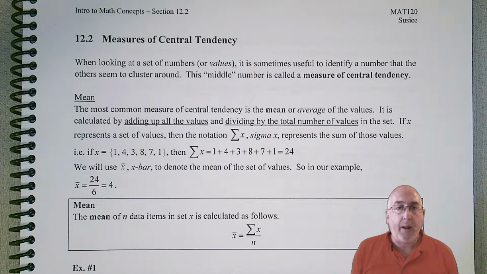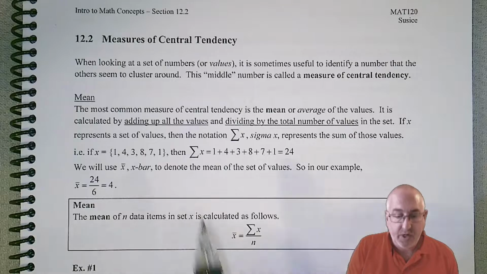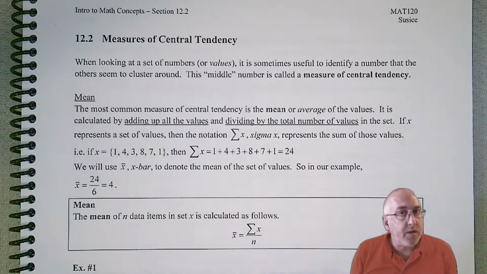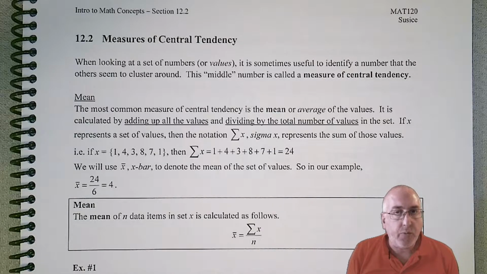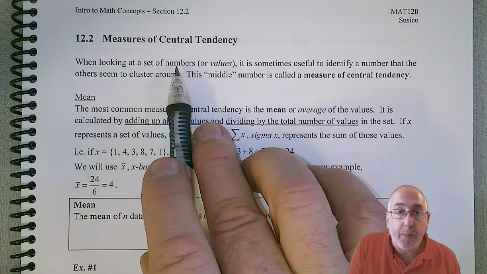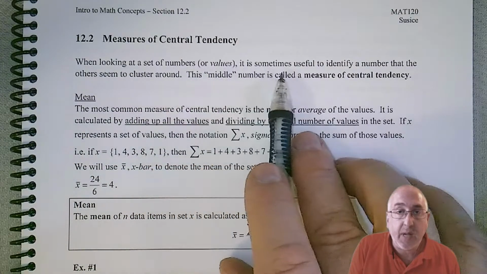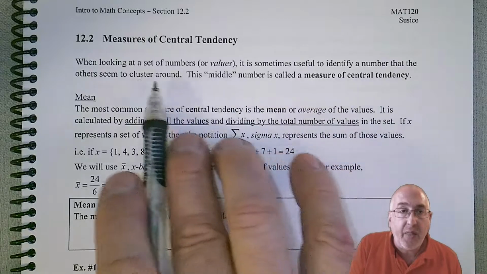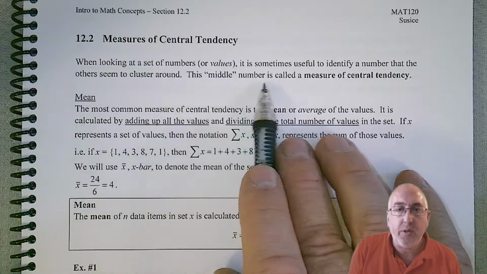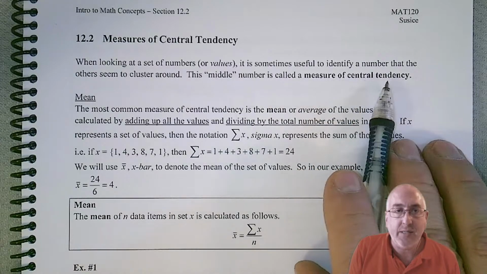All right, welcome back. We are now getting into section 12.2, so measures of central tendency. Now, you've probably heard of these terms before, but if you're a little rusty, hopefully this will refresh your memory. So when looking at a set of numbers or values, it is sometimes useful to identify a number that the others seem to cluster around. This middle number is called a measure of central tendency.